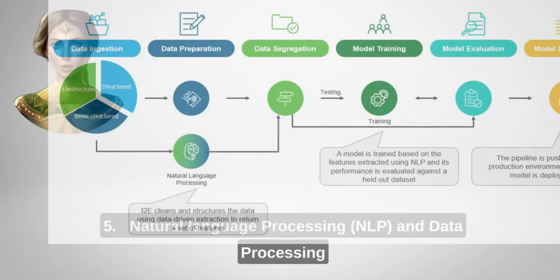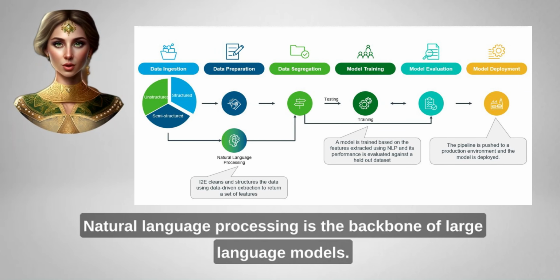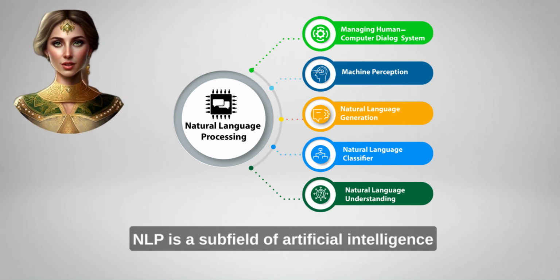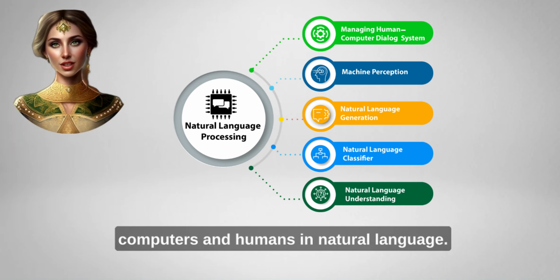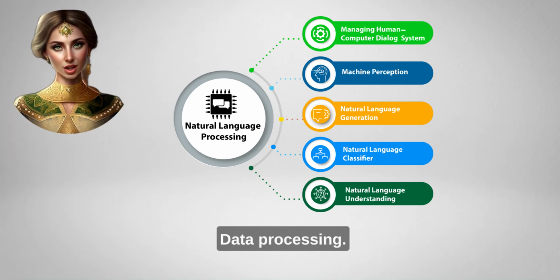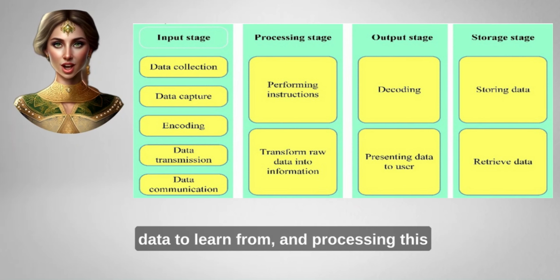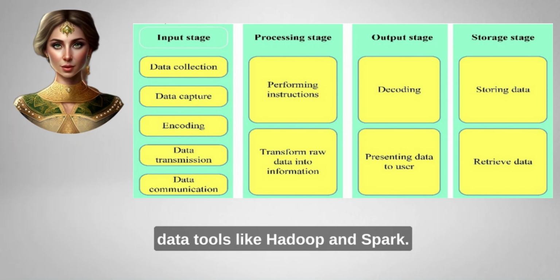5. Natural language processing, NLP, and data processing. Natural language processing is the backbone of large language models. NLP is a subfield of artificial intelligence, AI, that deals with the interaction between computers and humans in natural language. Data processing: large language models require vast amounts of data to learn from, and processing this data requires specialized technologies, such as big data tools like Hadoop and Spark.